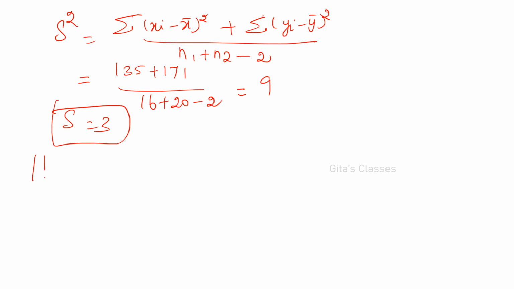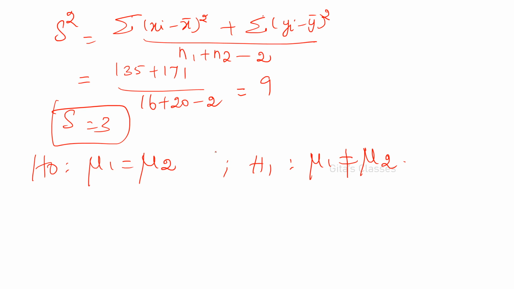Next is H0, mu 1 is equal to mu 2, there is no significant difference between the two samples, and H1 is mu 1 not equal to mu 2. Okay, please write null hypothesis and alternative hypothesis and all, and this is two-tailed.